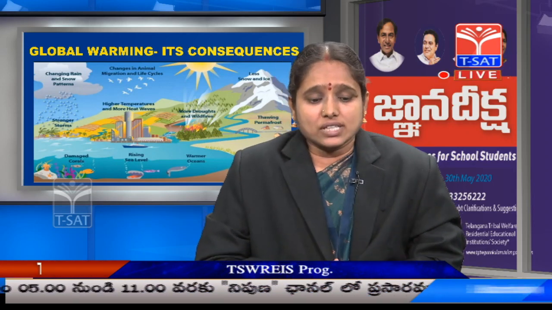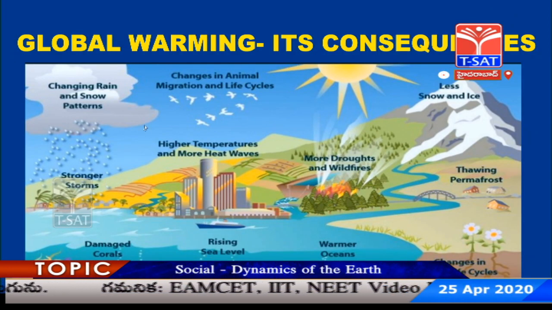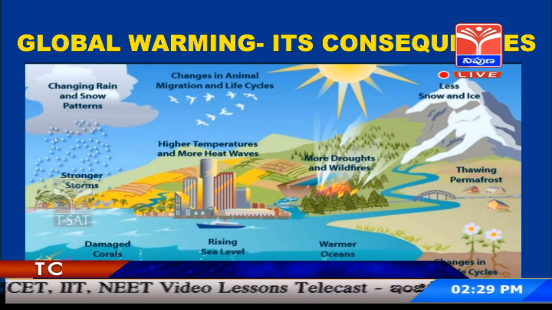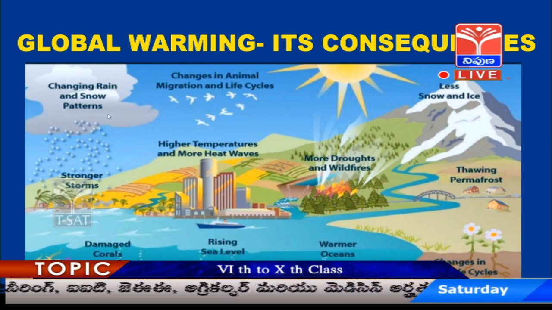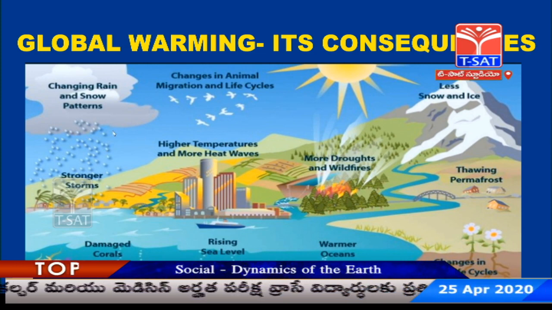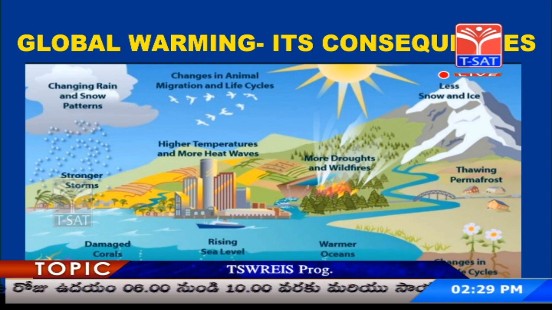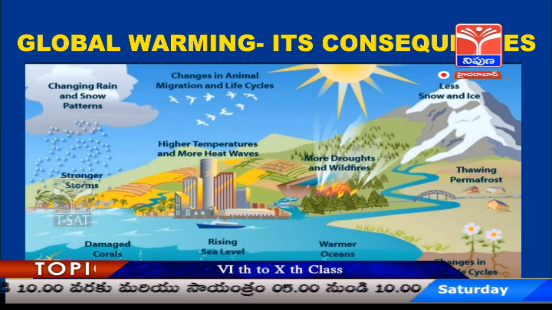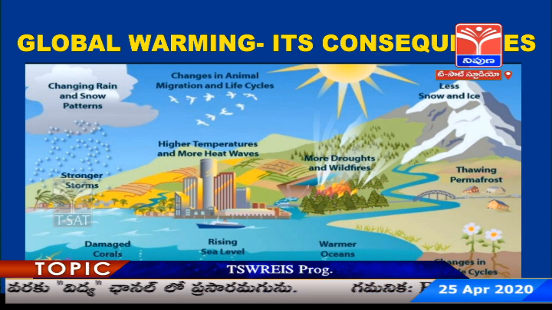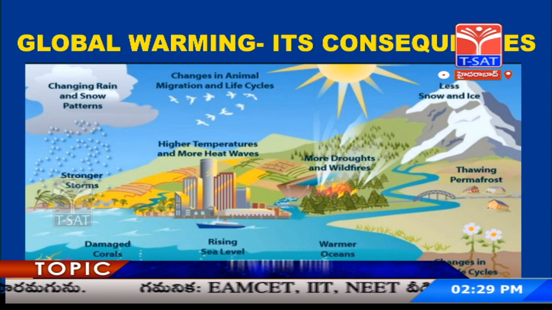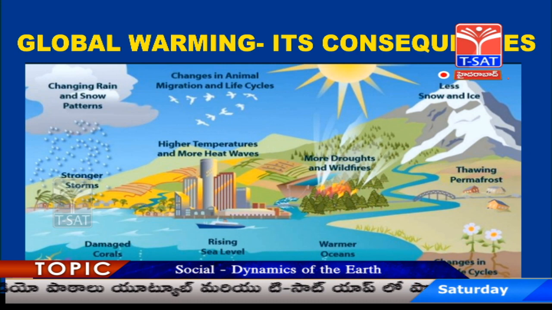So, let us now look at the various issues that are resulting because of global warming. The rain and snow patterns are continuously changing. That means, the same point we were discussing already, that rains are inappropriate. When rains are needed, we do not see rains, and when rains are not needed, when the crop is ready, we face rains. This is really very pathetic to know. And there are stronger storms. Often during this season when mangoes are ready for harvest, sometimes we see stronger storms and all the mango crop is destroyed, and the corals are damaged.